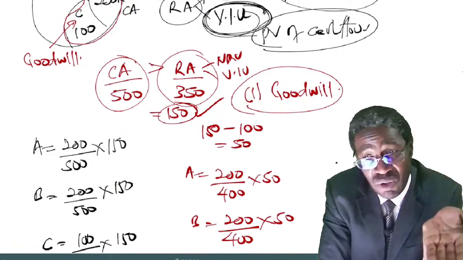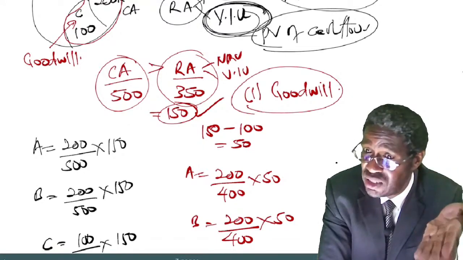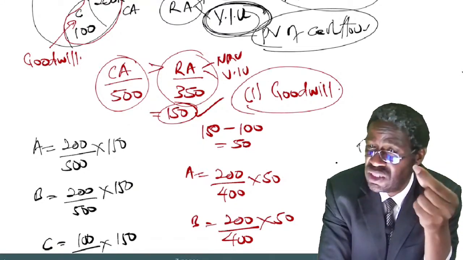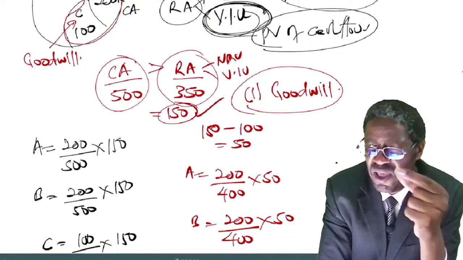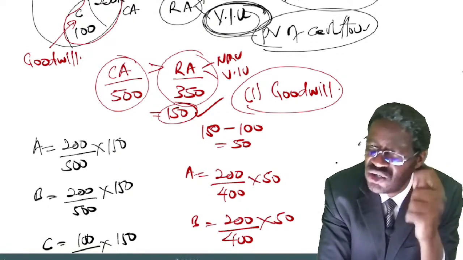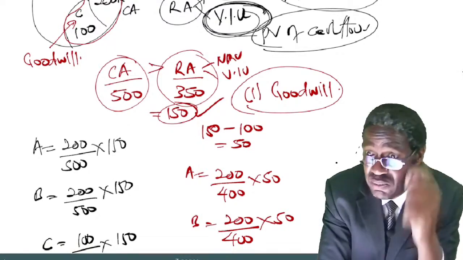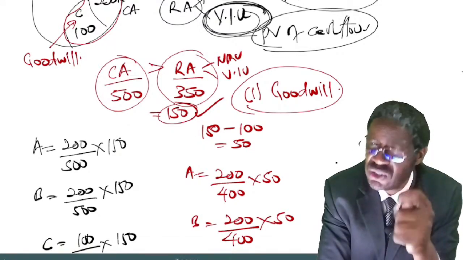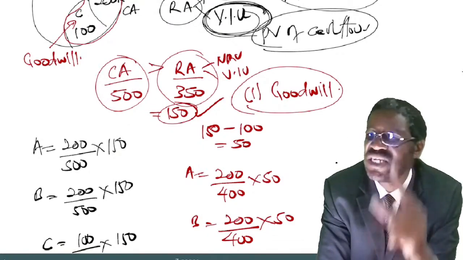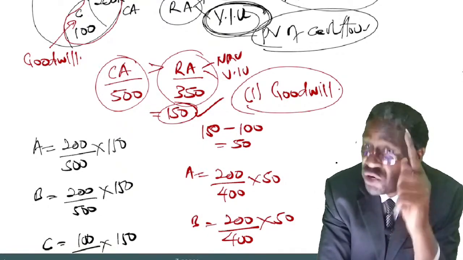And if the examiner was asking you, could also go further and say, if a cash generating unit to which goodwill belongs suffers an impairment loss, then I've said that impairment loss should be written off in a particular order.